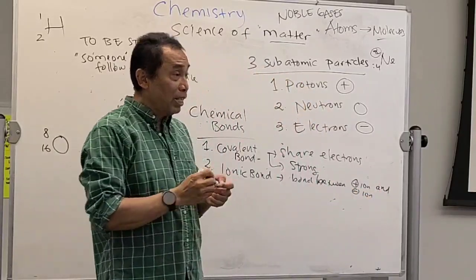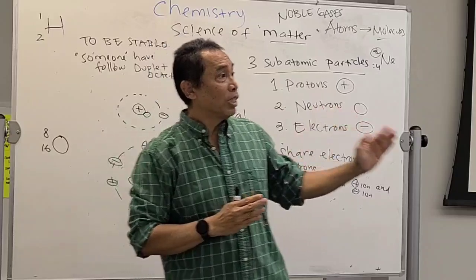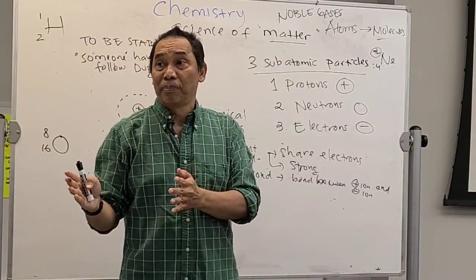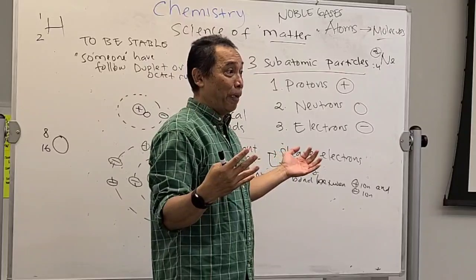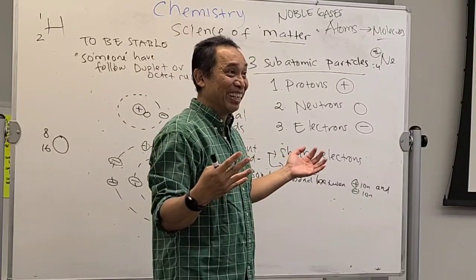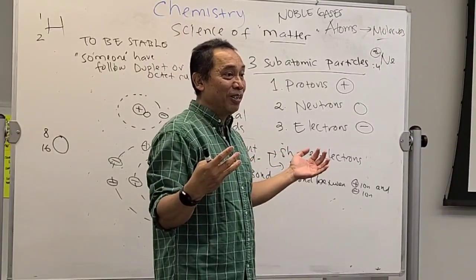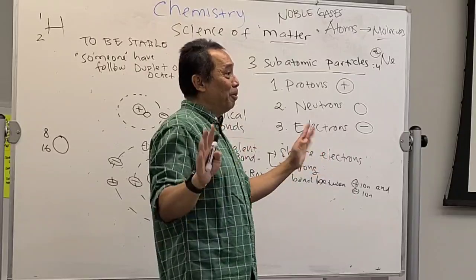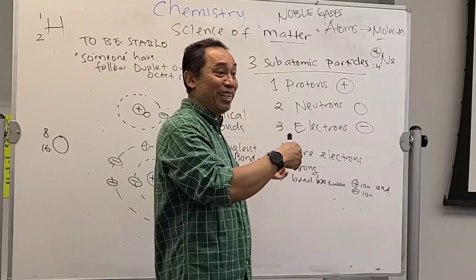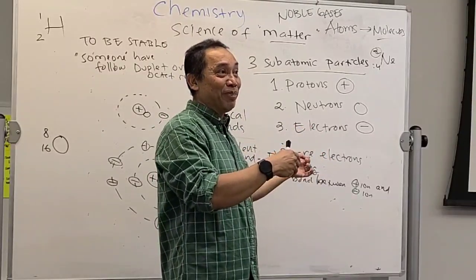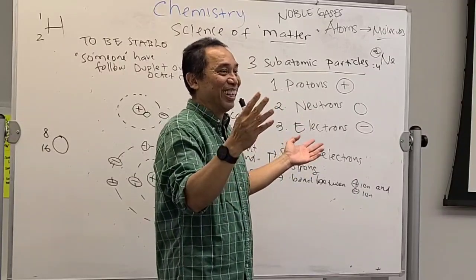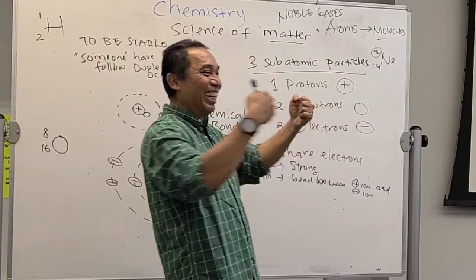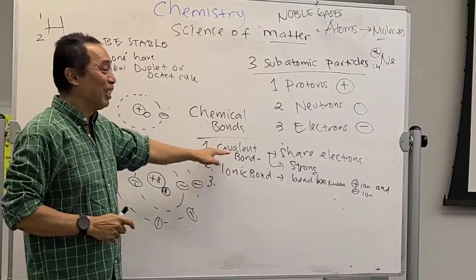So there is always attraction between positive and negative. It's just like boyfriend and girlfriend. That's the attraction there. Do you think it's going to be strong? No, not as strong as the family, right? Just girlfriend and boyfriend. Some of you maybe have 20 boyfriends or girlfriends because it's really kind of easy to break compared to the covalent bond.